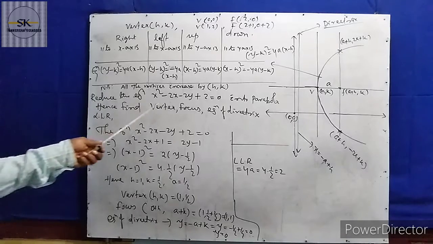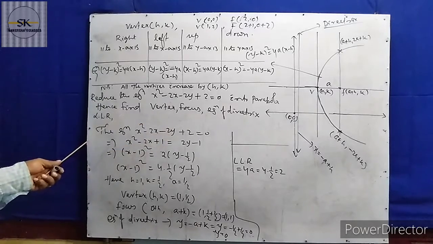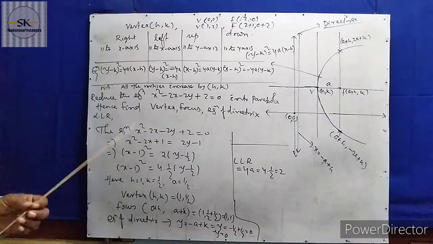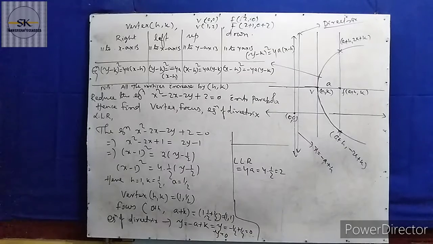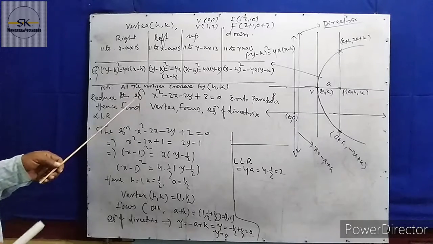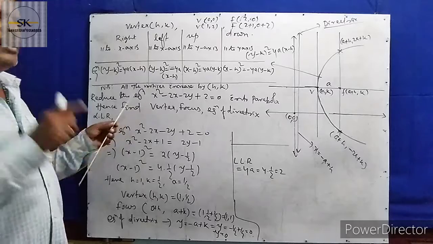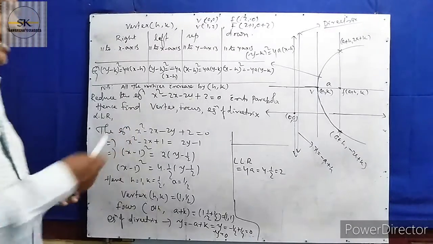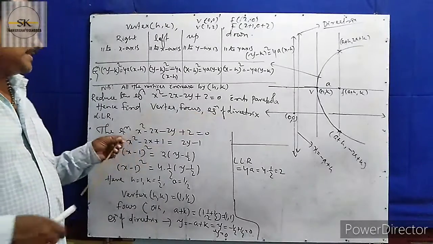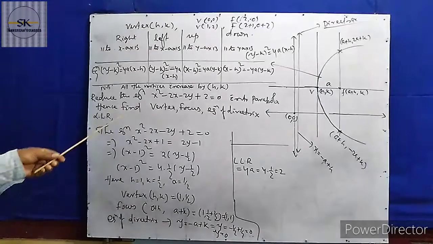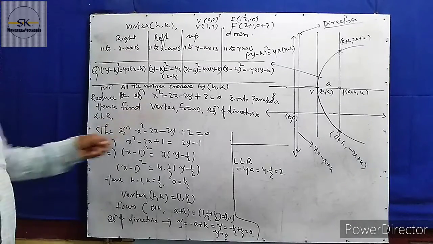Reduce this equation into a parabola equation and hence find the vertex, focus, equation of the directrix and length of latus rectum. How do we reduce the equation into a parabola? First of all, look at whether there is only one square, the square of x or the square of y, only one square. Then it should represent a parabola. Parabola means there should be one x square or y square, only one square is there. Okay, so this is the equation.